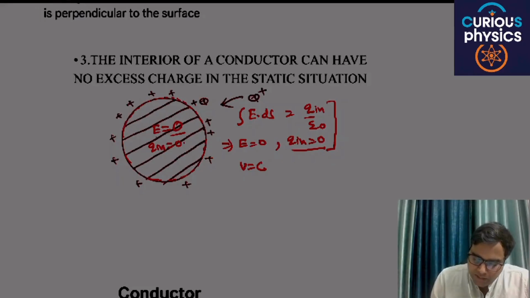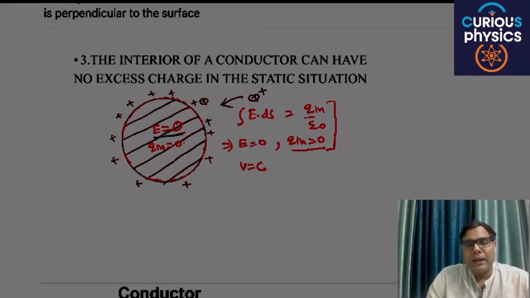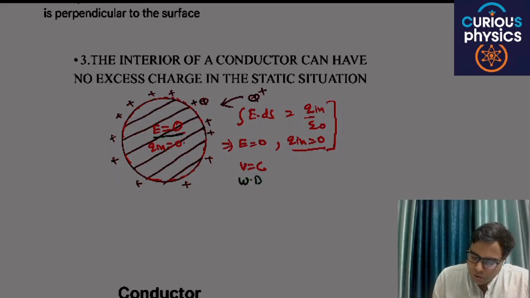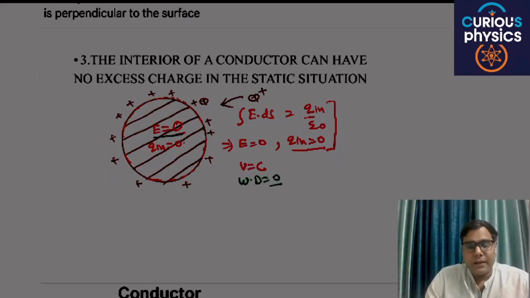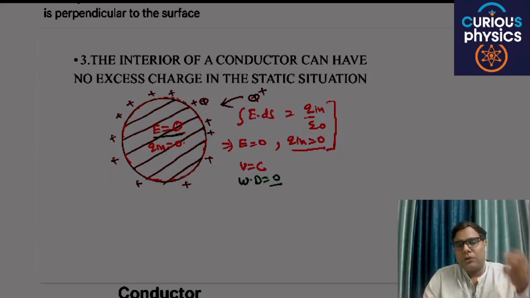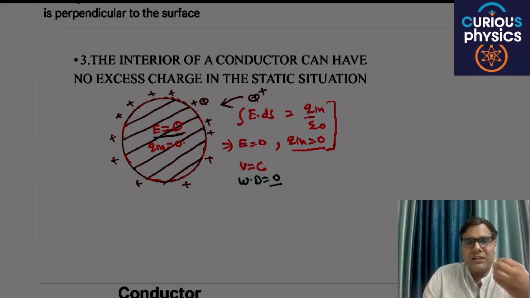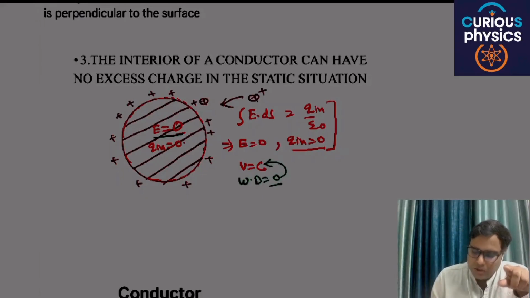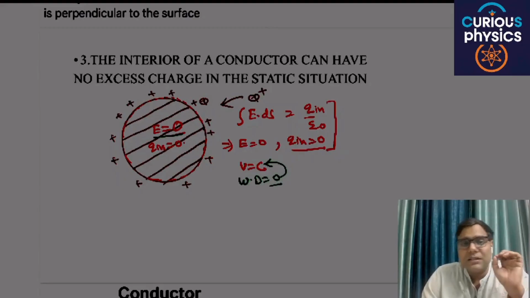If the electric field is 0, there will be no electric field lines, and if you want to move a charge inside a conductor, the work done will be 0, because to move a charge in an electric field you have to apply external force. If there is no electric field, the work done will be 0. Then work done per unit charge is also 0, the potential is constant, and the potential difference is 0.